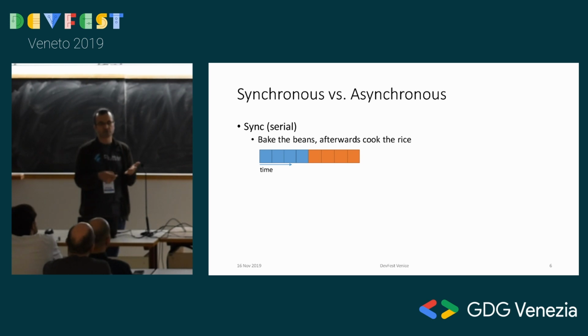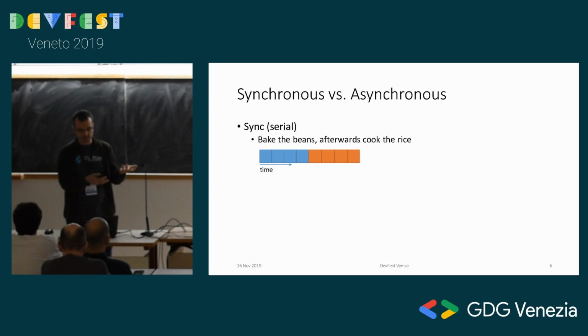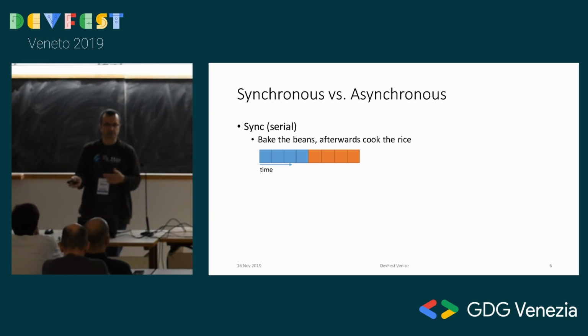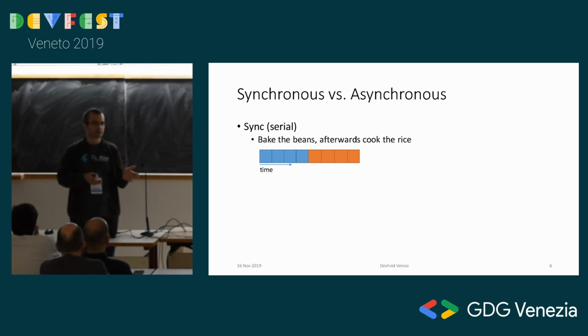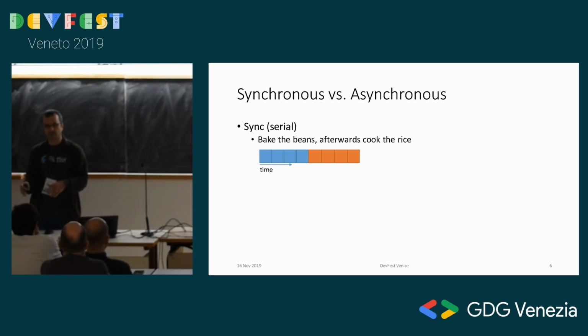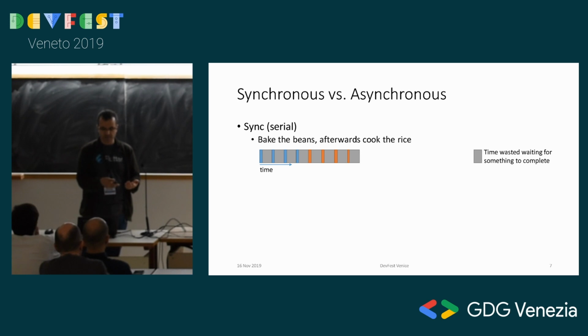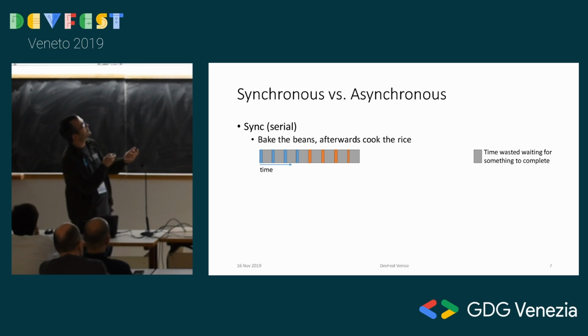So let's talk about synchronous versus asynchronous with an example. I want to cook dinner, and I want to do beans and rice. Do I just cook the beans, all the beans, until it's perfectly ready, and then start doing the rice? No, I interleave them, because if I do it like that, there's a lot of time wasted, right?